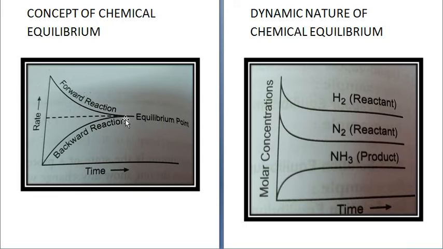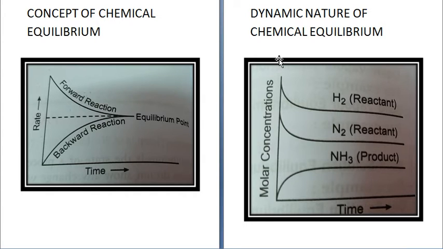See, the forward reaction is a decrease in concentration of A and B and an increase in concentration of C and D. The backward reaction is a decrease in concentration of C and D and an increase in concentration of A and B. So when both the rates become equal, that state is called equilibrium. Now we come to the dynamic nature of chemical equilibrium.